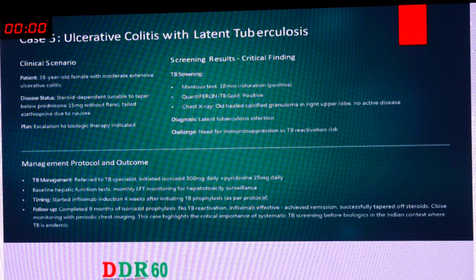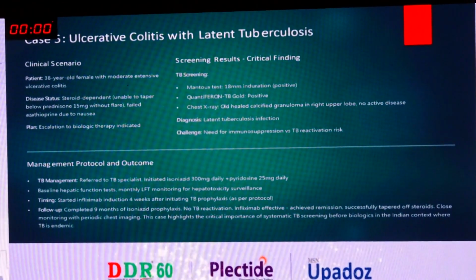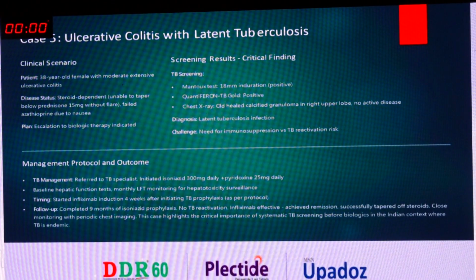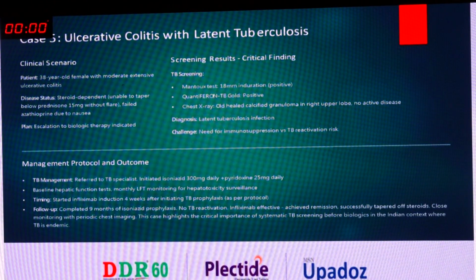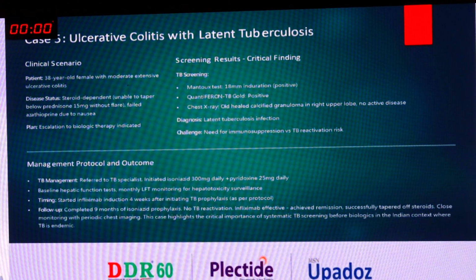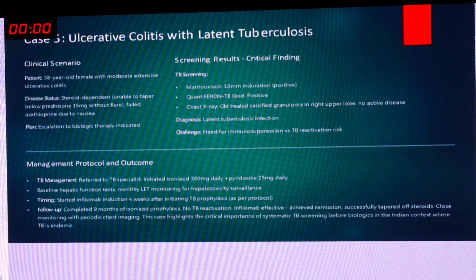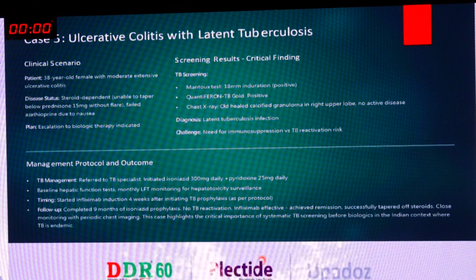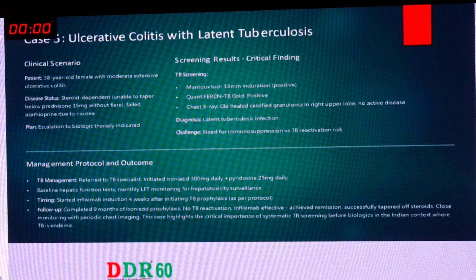But very importantly, if you are suspecting evidence of tuberculosis in the background of Crohn's, always consider other biologics with less toxicity, like vedolizumab as well as ustekinumab, anti-integrin or other molecules, rather than infliximab and anti-TNF, because those carry around a 3 to 5% increased risk of tuberculosis, compared with vedolizumab, which carries less than 0.5% risk. So ideally, in this kind of background, it is better to choose these molecules.